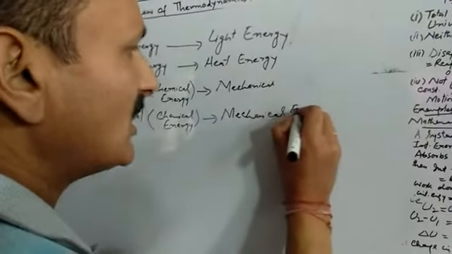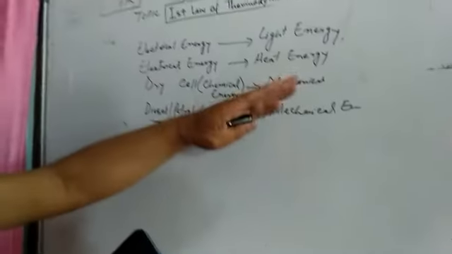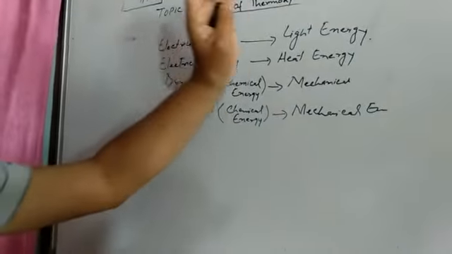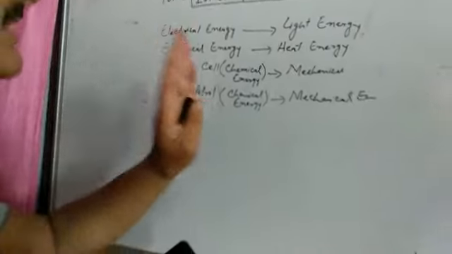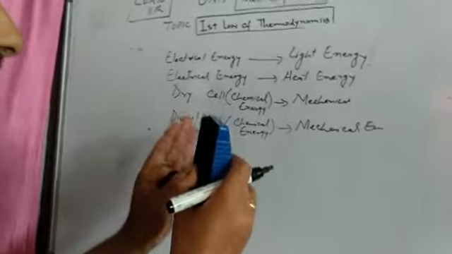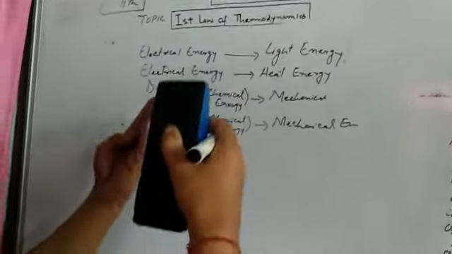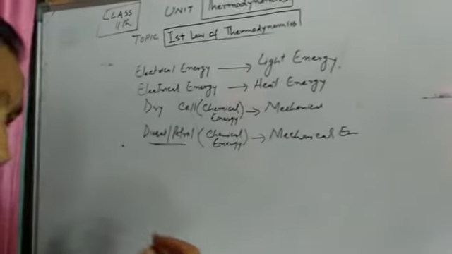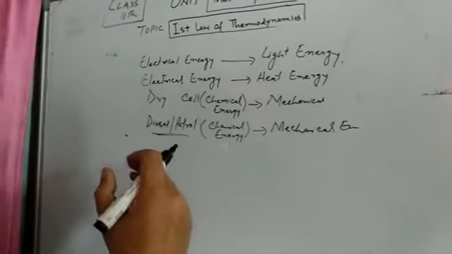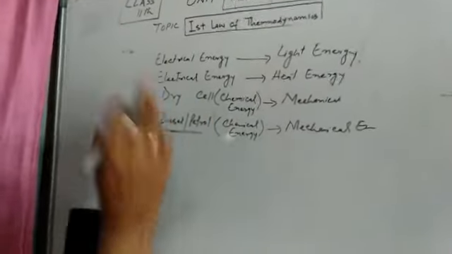So these are some examples where energy conversion has taken place from one form to another. We can't give any example where energy has been consumed but no energy has been formed. If energy is consumed, it will definitely reappear in another form. So this is your first law of thermodynamics.